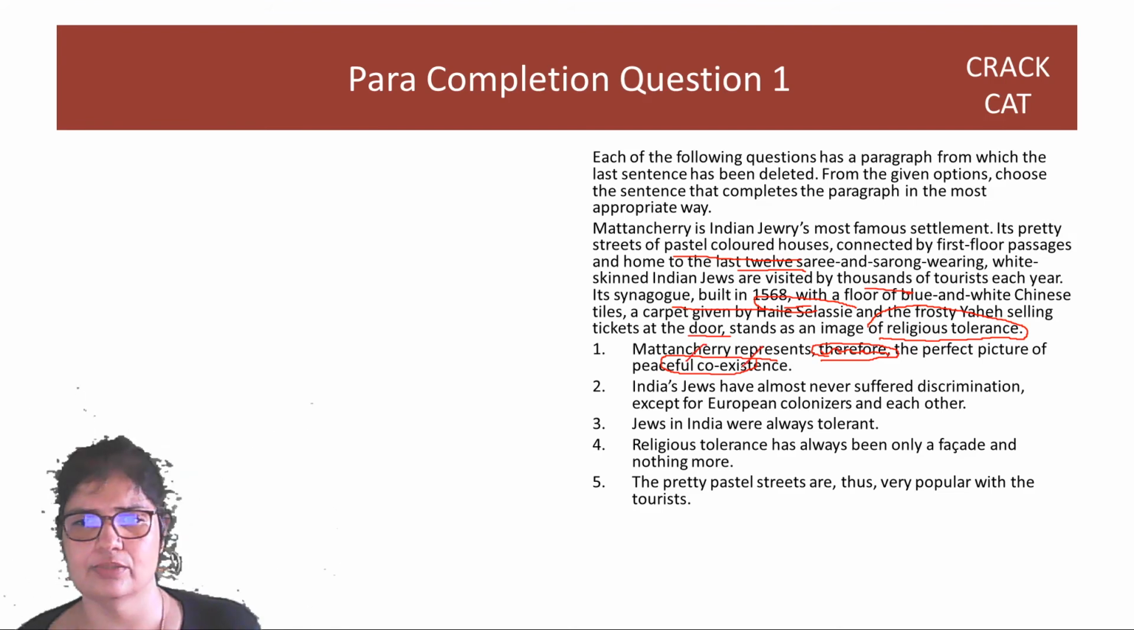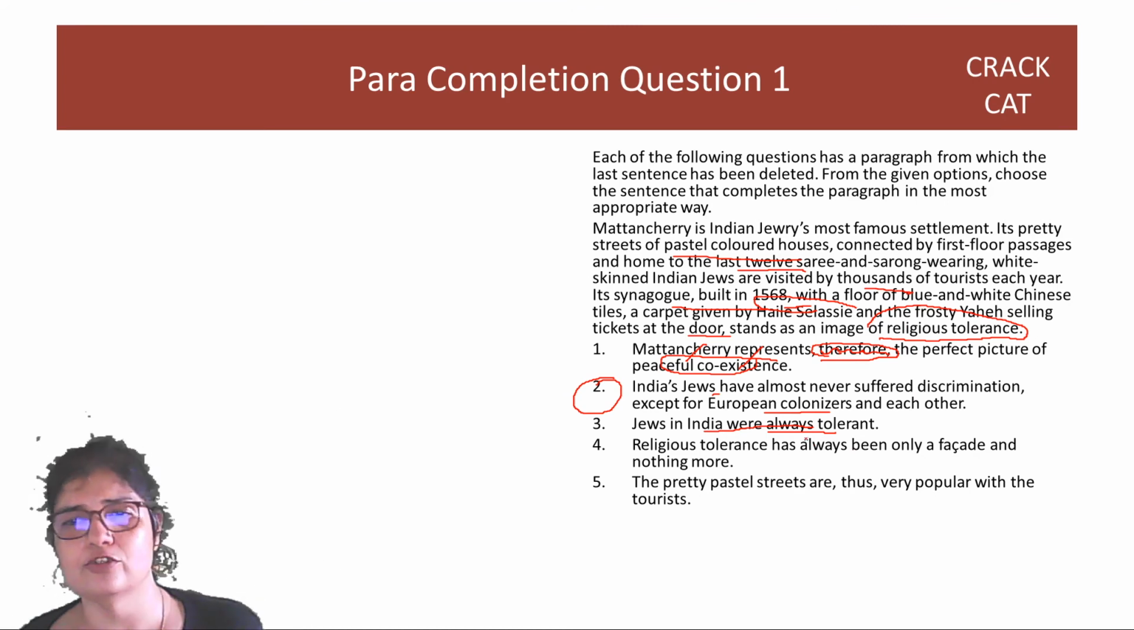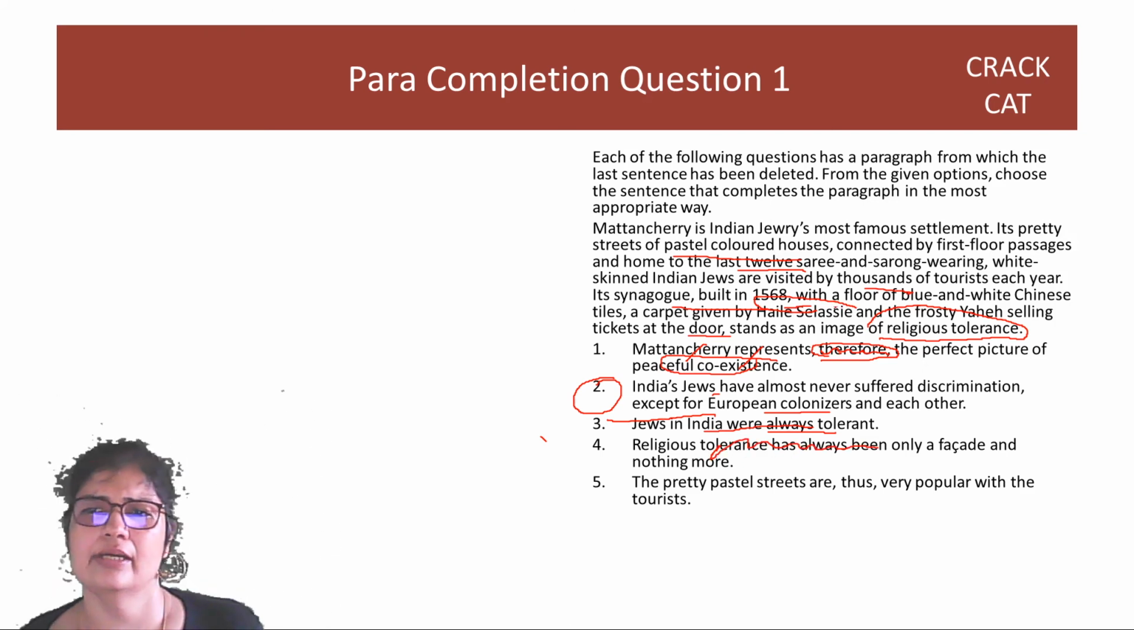So one is out. Option 2: yes, there is religious tolerance because Indian Jews have never suffered discrimination except from European colonizers and each other. So two looks good. Option 3, Jews in India were always tolerant? No, the thing is that having a synagogue is tolerance. So there is tolerance towards Jews, right? So three is out. Option 4, religious tolerance has always been only a facade. This is clearly wrong. It goes against the peaceful context of the whole passage.